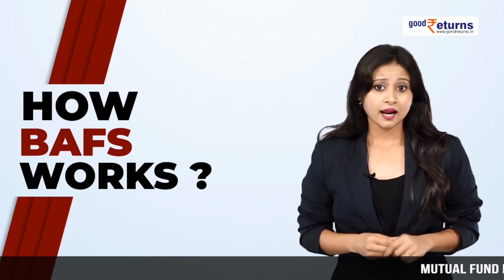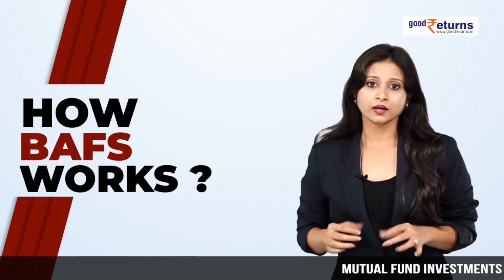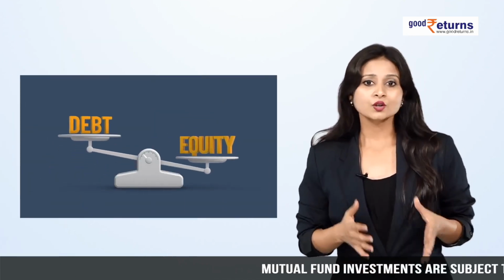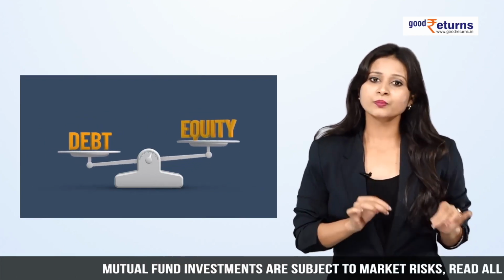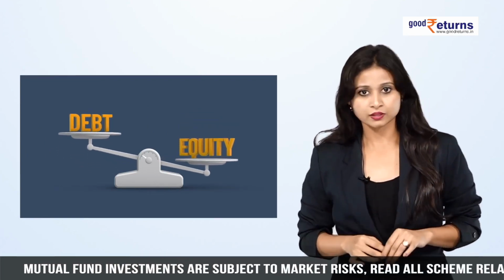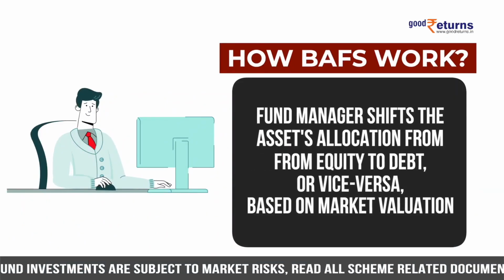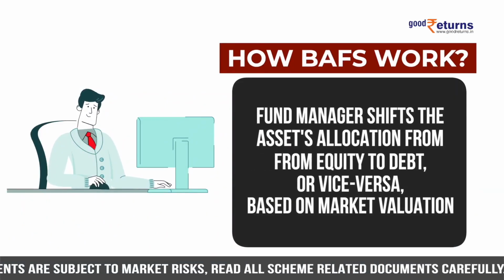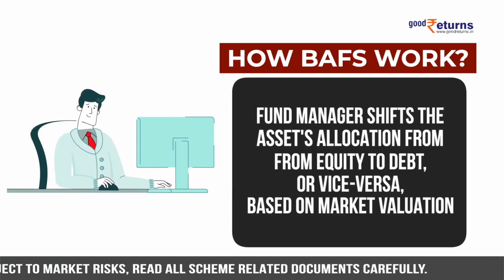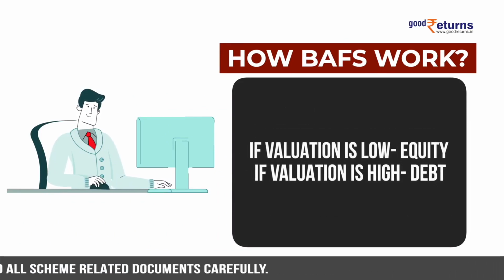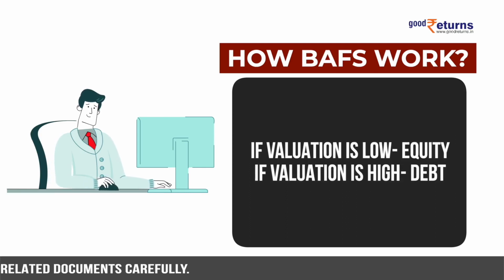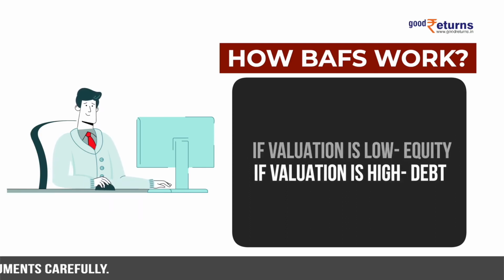Now let's understand how the BAFs actually work. Again, very simple, the act of making a balance between equity and debt is the basic premise of balanced advantage funds. So the fund manager simply shifts the asset allocation from equity to debt or vice versa based on market valuation. They shift to equity when the valuation is low and shift back to debt when the valuation is high.